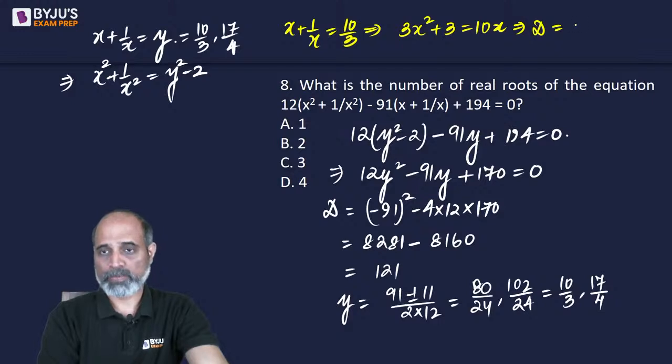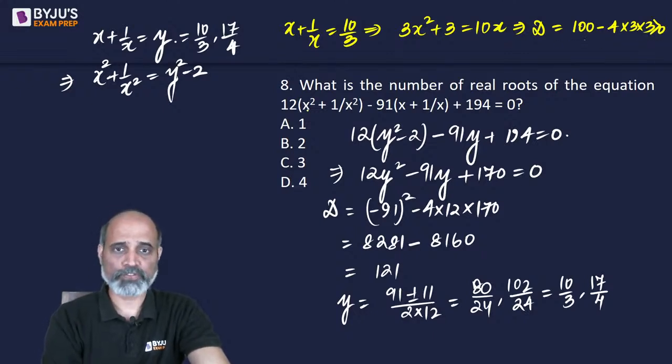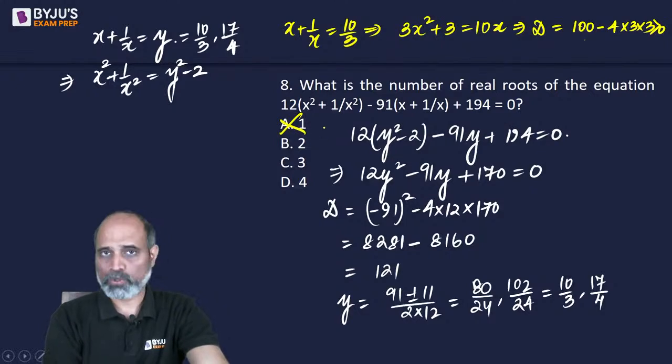So this is going to be b square minus 4ac, which is 4 into 3 into 3, which is positive. So that means we will be getting two roots from here, right? So 2 minimum.